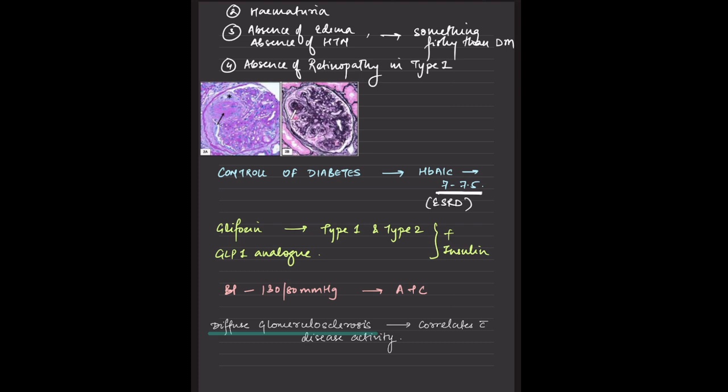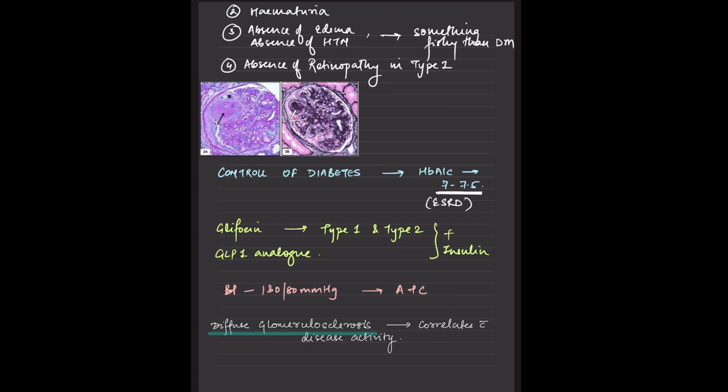So you need to check RFT most of the time, by 3 months or so, and then we can say that if the patient has not landed up in nephropathy, yes, he is under control. But if he has developed renal disease, that means the patient will require insulin, because most of the time eGFR will be less than 30, less than 40. Metformin cannot be given, even DAPA and EMPA cannot be given at less than 20 or less than 30. So that's why you have to go with insulin in small dosages.